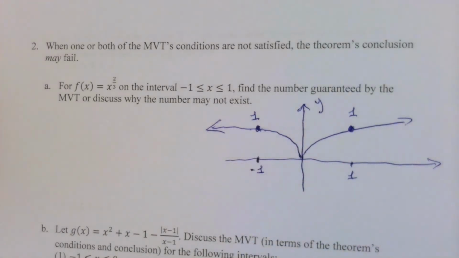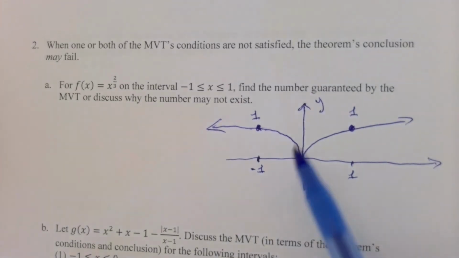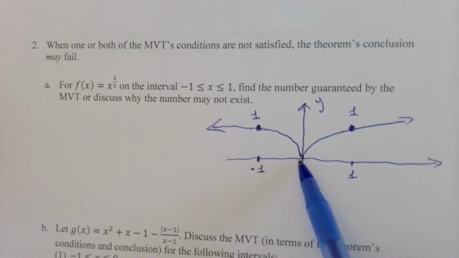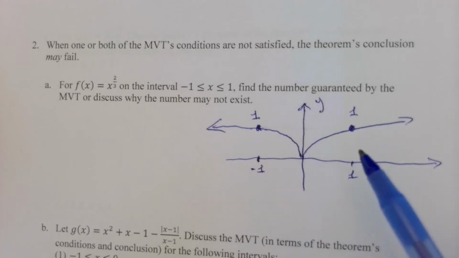However, we're not going to do all that because this function does not satisfy one of the conditions of the mean value theorem. This function is continuous on the closed interval negative 1 to 1, but this function is not differentiable at 0, and 0 is in the open interval negative 1 to 1.